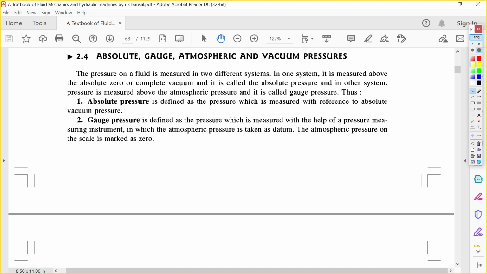Hello everyone. Today we're going to discuss absolute pressure, gauge pressure, atmospheric pressure, and vacuum pressure. What are the differences between them? And we're going to solve one beautiful numerical for you.